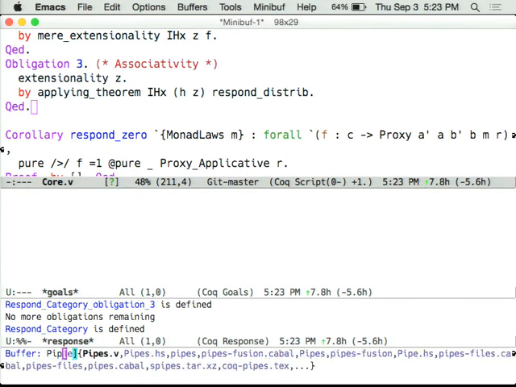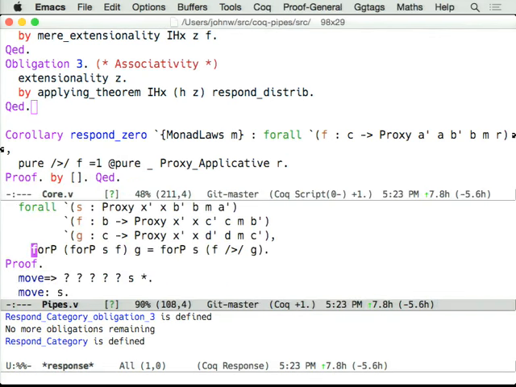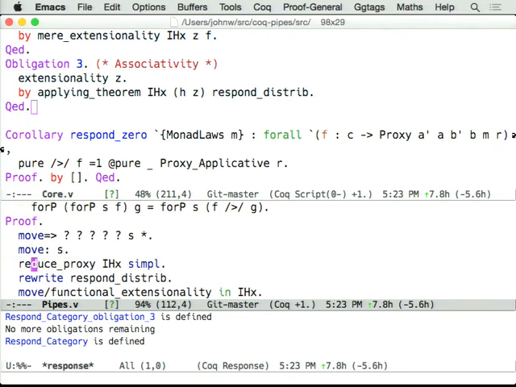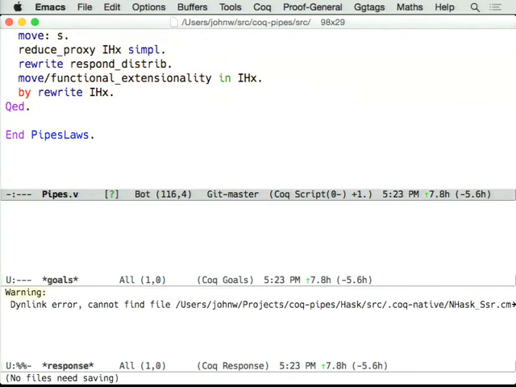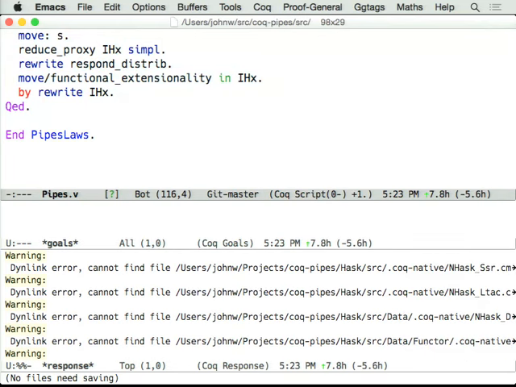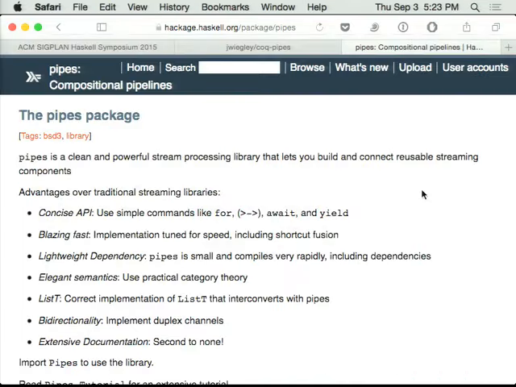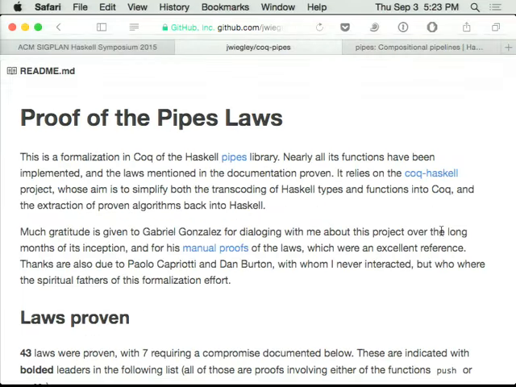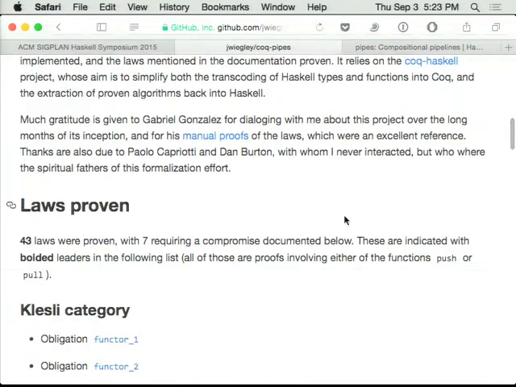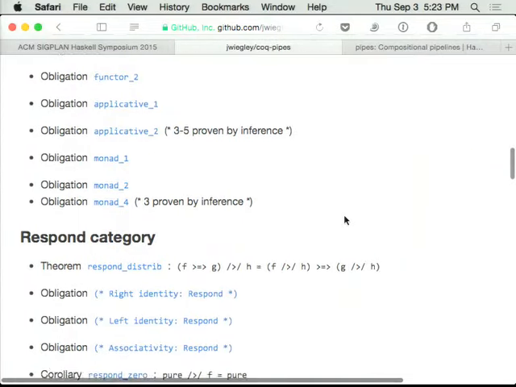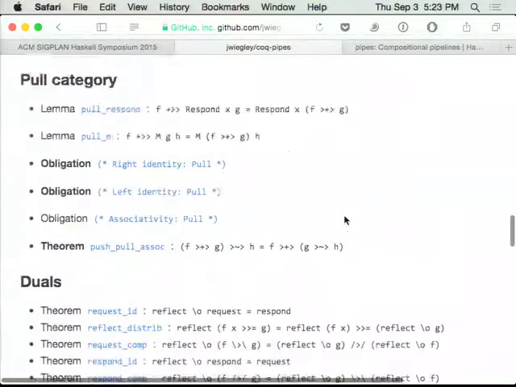So for example, he has a law that for within for is just the same as pulling this operator out, and that gives him in GHC an ability to optimize the pipes code. And so I can ask Coq, is this valid? And Coq will say, yes, that is completely valid. So there is a GitHub repository for this called Coq Pipes. If you search for that, you'll see that we have 43 laws proven, and every one of these has a link to the proof text for the law, and that is everything.